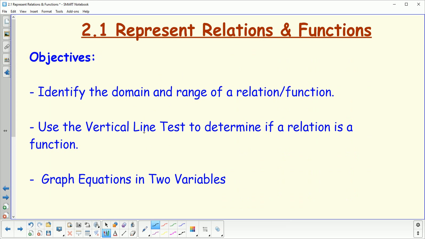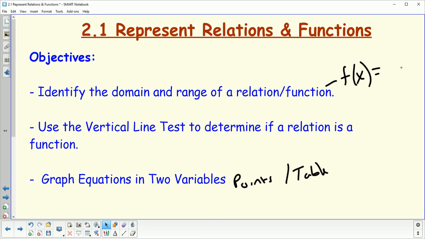Okay, so big thing from today, domain is your x value. You're going to need that for a long time in math. Domain is x values. That's your input. Range is your y values, that's your output. And then the big thing we did with graphing equations in two variables, we plotted points, or we created a table. And then one last thing, function notation. So when something is a function, we write f of x equals whatever that function can be.